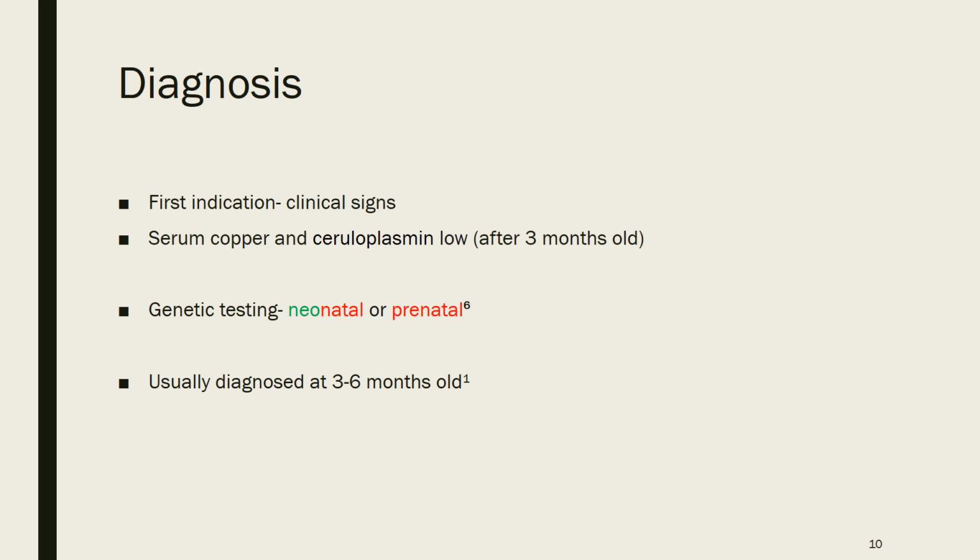You can also do genetic testing, so this can be either neonatal or prenatal. So neonatal means in the period just after birth, so neo meaning new and natalis meaning pertaining to birth or origin. And then prenatal, the pre bit comes from Latin meaning before in time or place, so you do it before birth. And you usually do this if there's a family history of Menkes disease. So it's usually diagnosed at 3 to 6 months old, as that's when the symptoms first become really prevalent.